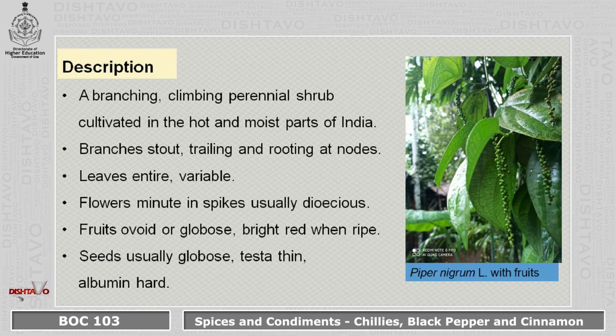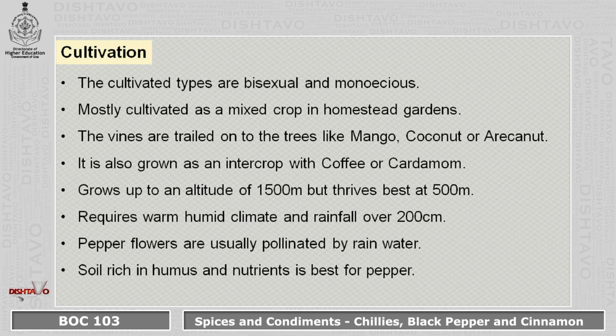The leaves are entire and variable. Flowers are minute in spikes, usually dioecious. The fruits are ovoid or globose, bright red when ripe. Seeds usually globose. The testa is thin and the albumen is hard. The cultivation practices: the cultivated types are bisexual and monoecious.